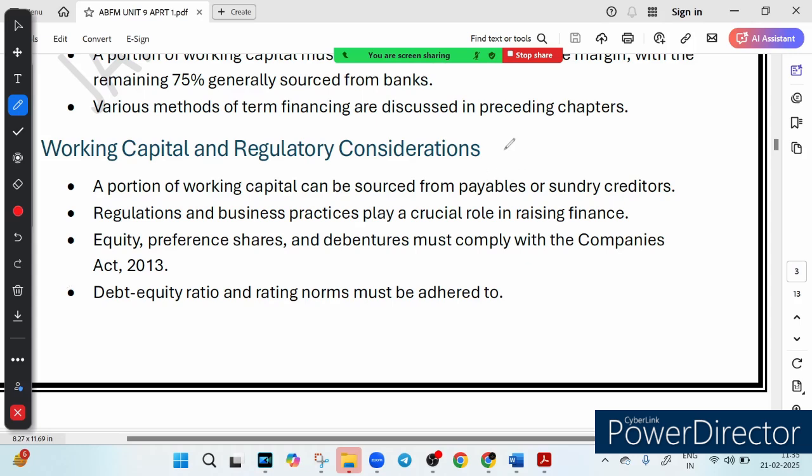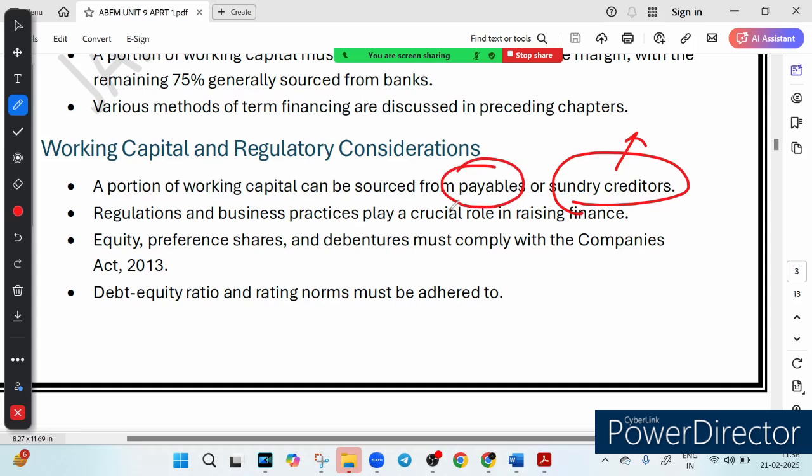It can come from the company's own fund, and part of it can come from suppliers or sundry creditors. What is the meaning of sundry creditor? Businesses often buy goods on credit and pay later. Suppose you have a business and you buy some goods on credit. उधार पे आपने किसी goods को ले लिया, बाद में आप उसे payment करेंगे, right? So this is how working capital comes, and it also comes from payables. Payables means you borrowed from the bank. You borrow money from the bank, right?